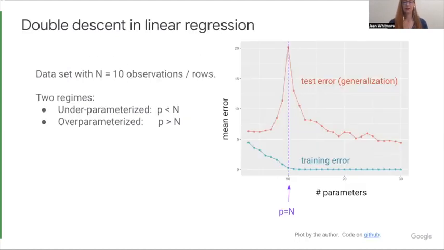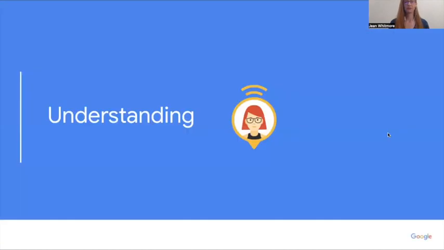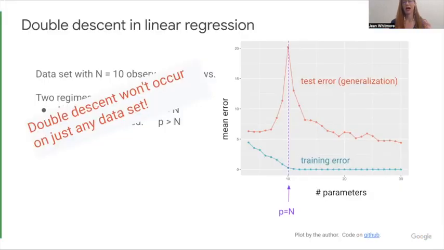So here again is the picture I showed you with p equals n. And the point here, though, is that double descent won't occur on just any data set. So you won't always see this red line go down. This is where the understanding of the paper comes to help us figure out when this phenomenon does and doesn't occur. I specifically constructed this data set in the way the paper recommended to get this phenomenon to happen.